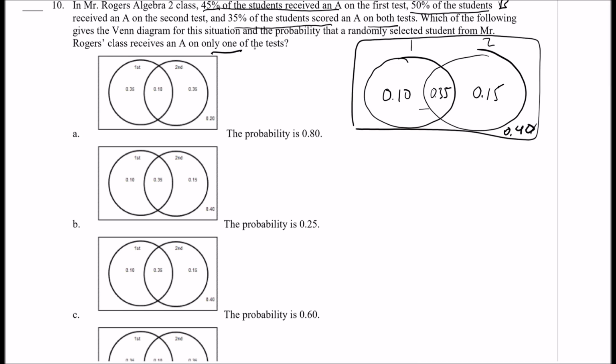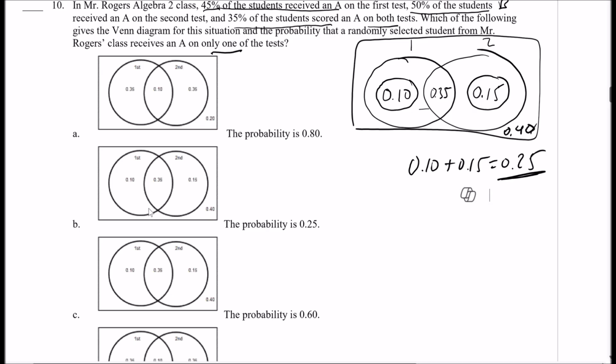So one of the tests means either this one or this one, right? So it's going to be 0.10 plus 0.15, which is 0.25. All right, so which one is it? 0.10, 0.35, 0.15, 0.40, and 0.25. So the answer for this one is, let me see, B.